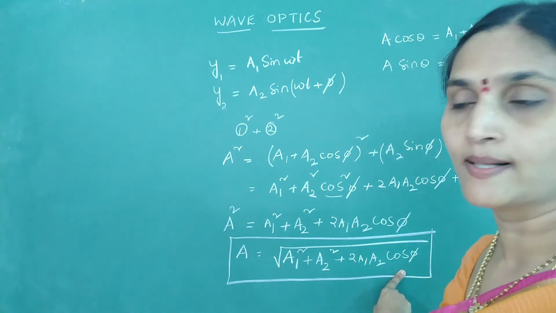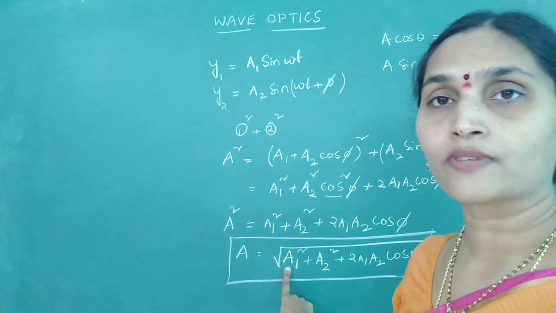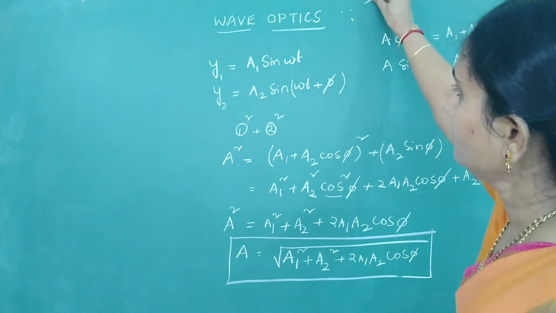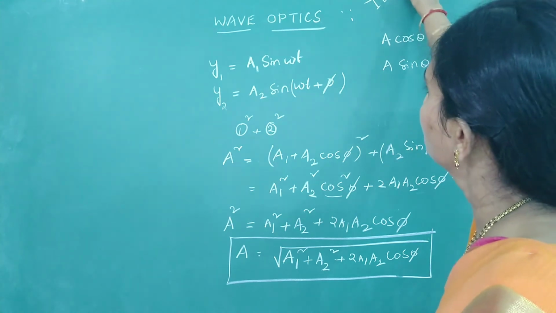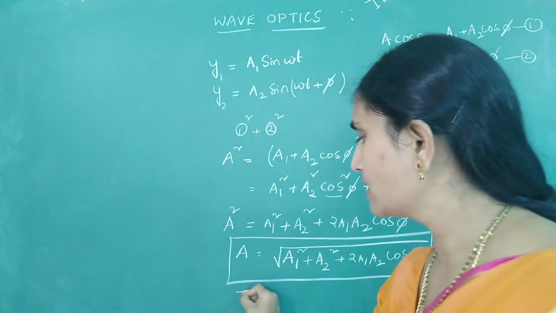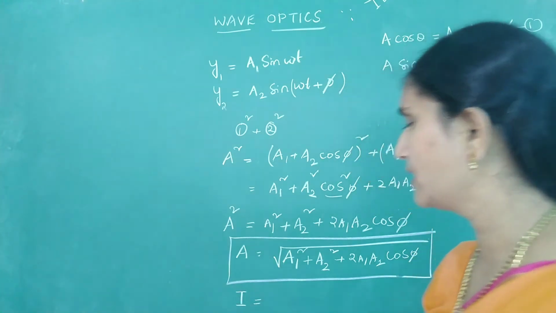We know already that the square of amplitude is proportional to intensity. Since intensity is proportional to the square of amplitude, you can write this formula in terms of intensity. So what is your resultant intensity?